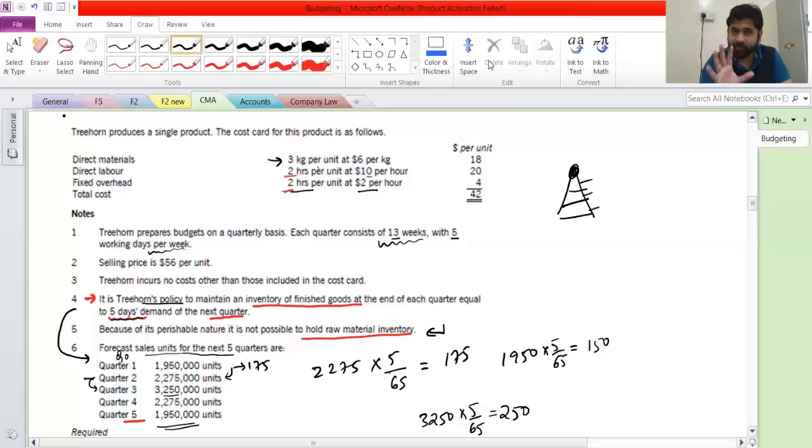The other one is the bottom-up approach. So in the bottom-up approach, what happens? Every individual will be asked, how much sales can you do? They will give their numbers: I can do this much of sales. So add all of that. That will go to the team leader. The team leader will give that number to the assistant manager. Our assistant manager will add all the numbers which he is getting from the teams under him.